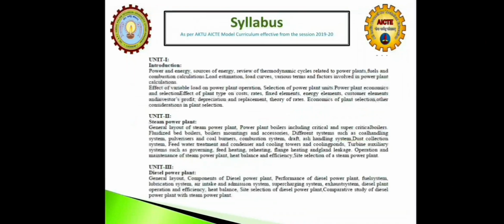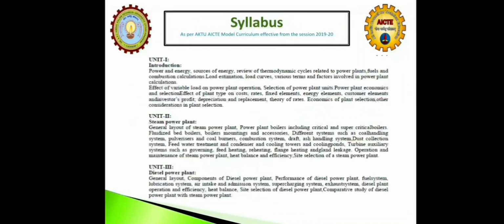Now, unit third, diesel power plant, which works on the diesel cycle. We have already studied this cycle in the subject of IC engine. There are many air standard cycles, such as the diesel cycle, Brayton cycle, or Otto cycle.